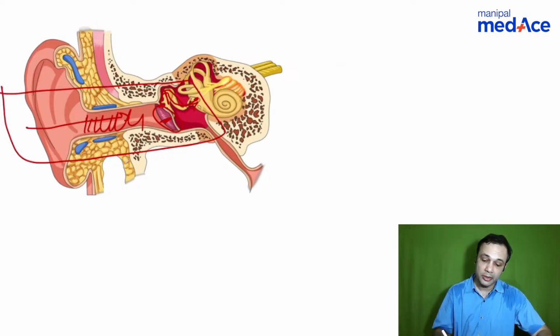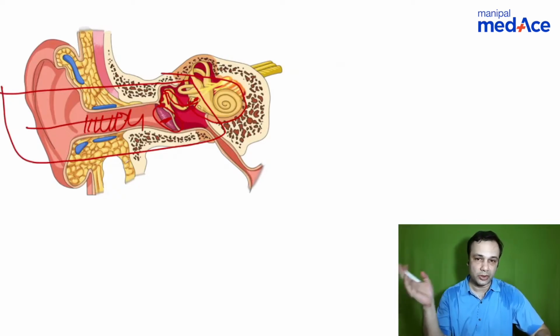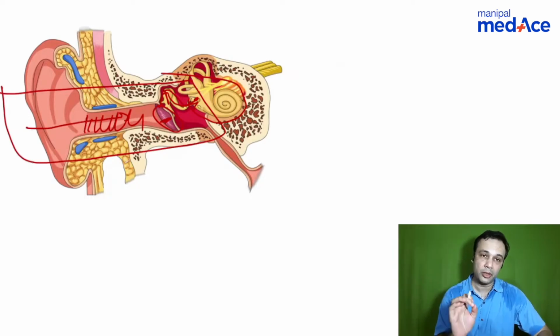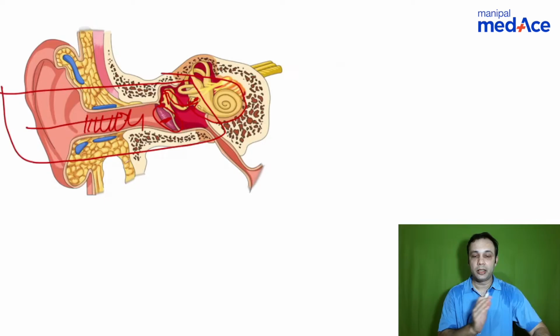Similarly, if the outer hair cells themselves are absent, it can be absent, right? So, as simple as that, this otoacoustic emission pathway goes this way. Remember, distortion product otoacoustic emission is the easiest to measure, and you have all these reasons why otoacoustic emission can fail or the test can be abnormal.